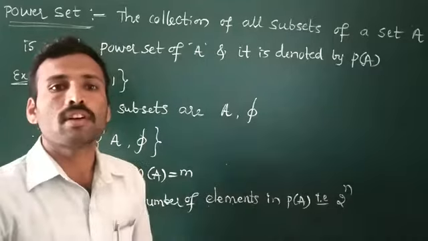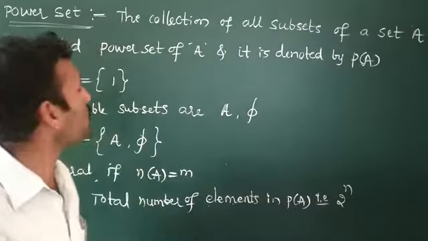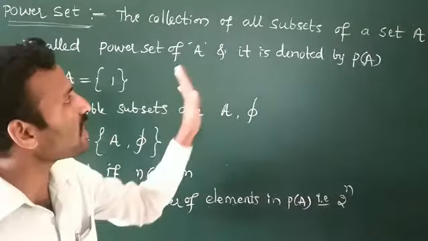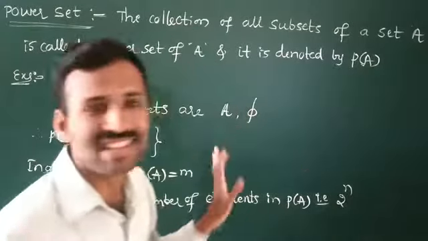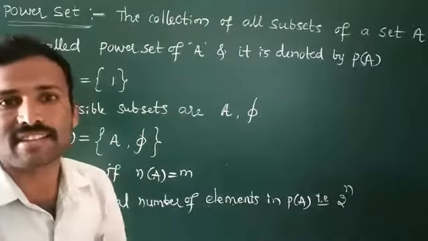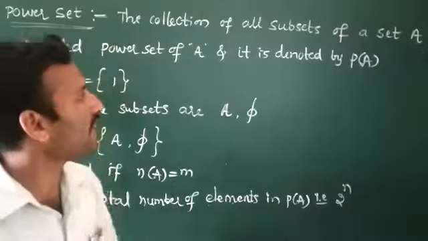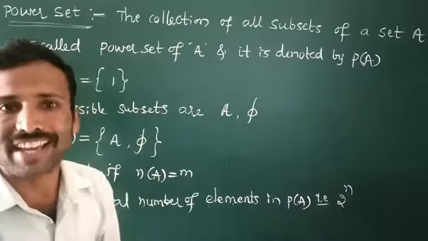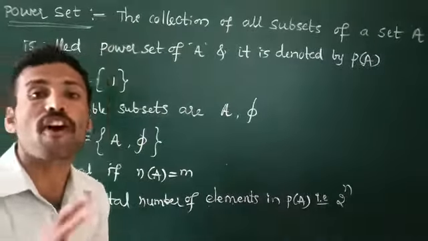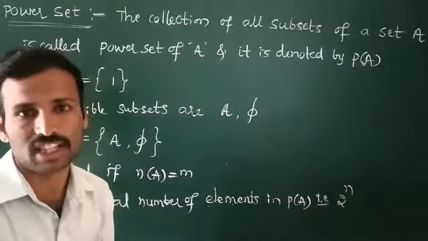Morning everyone. Okay, next type of set is a power set. Power set means ಘಾತಾಂಕಗಳ ಅಂತ ನಾವು ಕನ್ನಡದಲ್ಲಿ ಕರೀತೀವಿ. It is the collection of all subsets of a given set is called a power set. That is, if A is any set, the power set of A is generally indicated by P of A. P of A is generally called the power set of A. That is the collection of all subsets of A ಅಂತ ನಾವು ಇಂಡಿಕೇಶನ್ ಮಾಡ್ತೀವಿ.